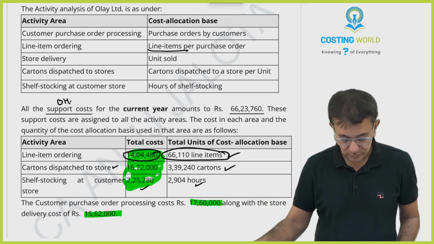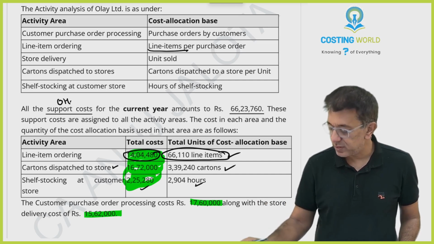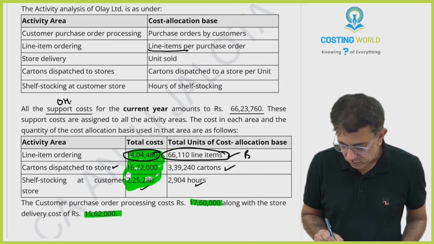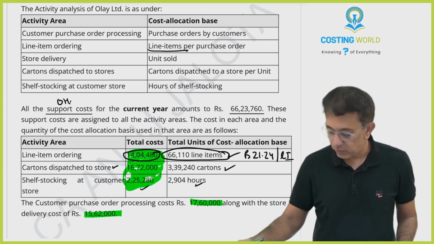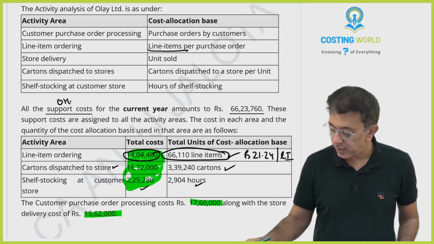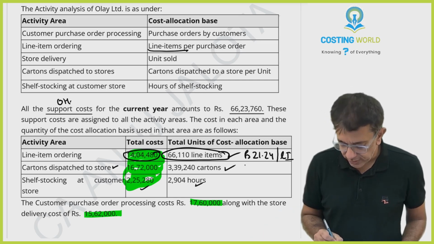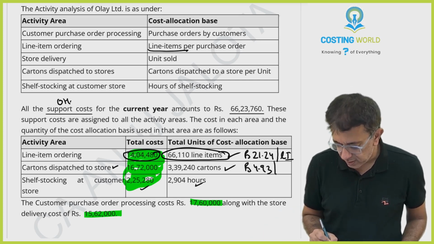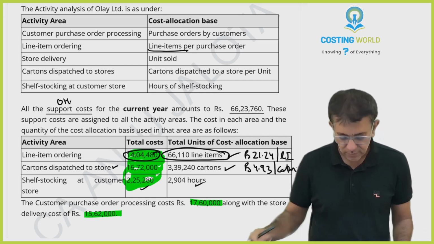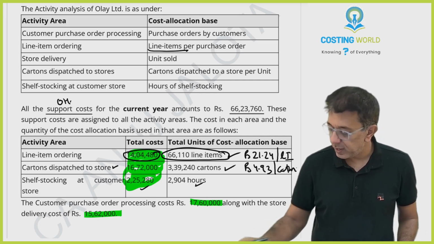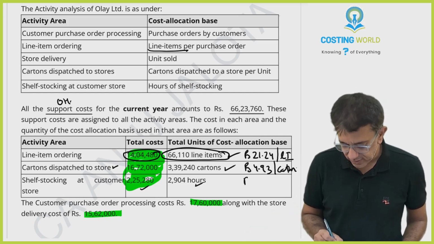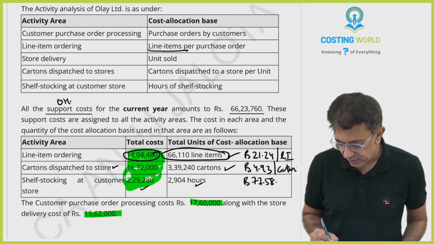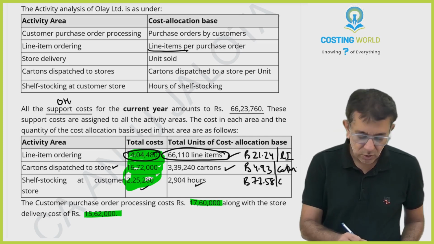14,04,480 divided by 66,110. So therefore, this will be giving you 21.24 per line item. Okay, then 16,72,000 divided by 339,240. 4.93. This is 4.93 per carton. 225,280 divided by 2904. 77.58. 77.58 per hour of shelf stocking.